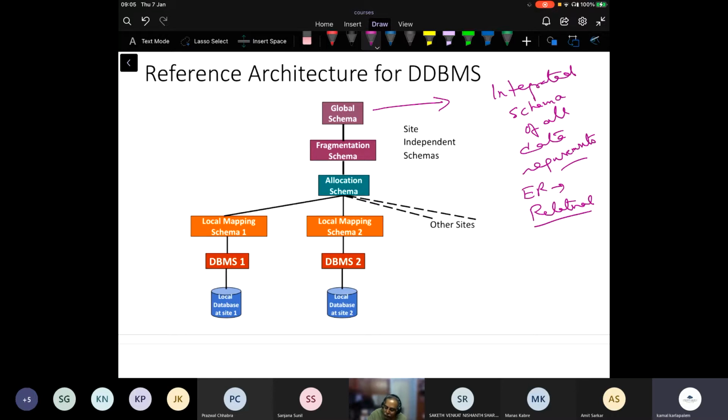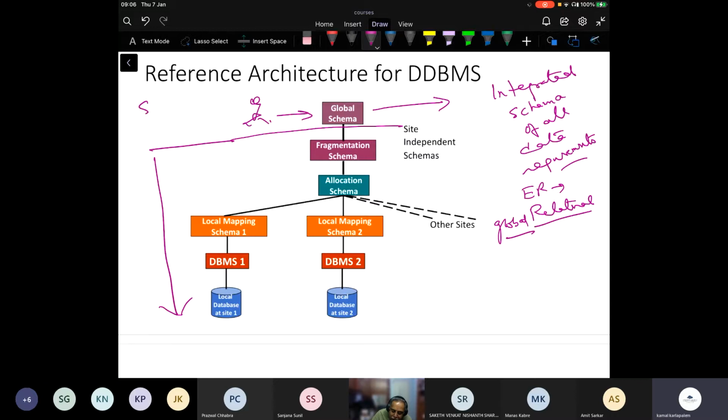So it can be treated as a set of global relations, right? The important thing about these global relations is they provide a unified look at the data. At this level, if there is a user who is looking at only this and does not know anything below this, they are just dealing with global relations.